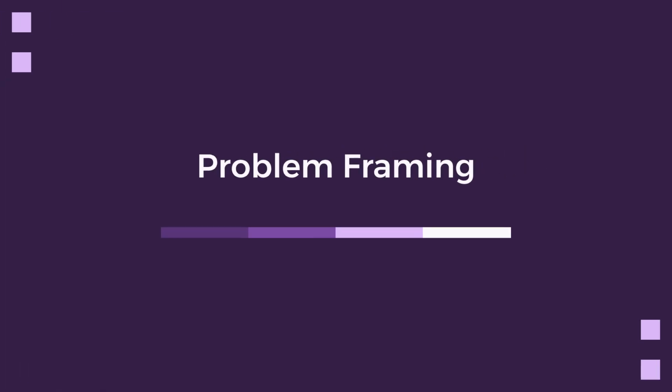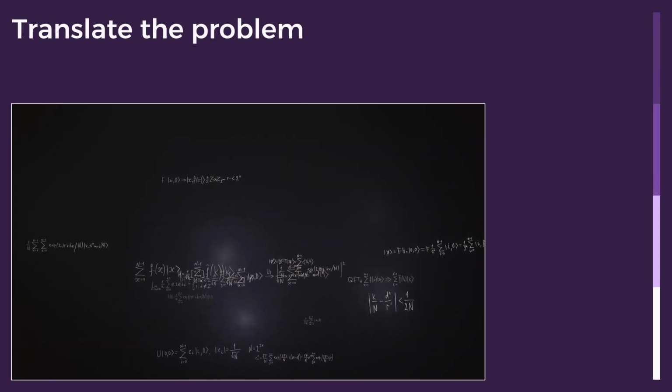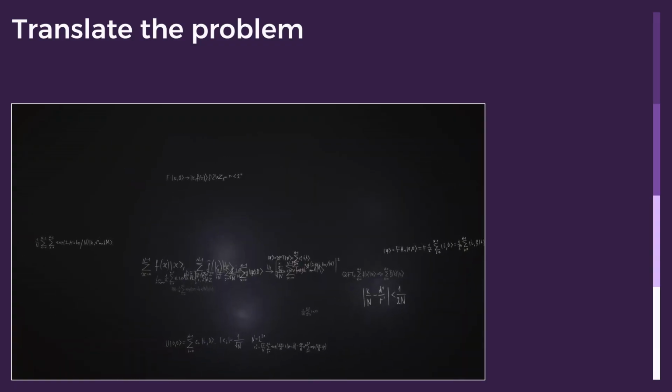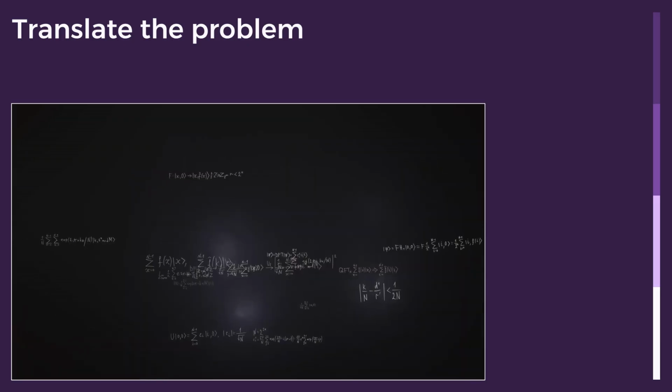The first and arguably most critical step is problem framing. Before any AI can tackle a task, it needs to understand exactly what the task is. This isn't as simple as just telling it, "balance my budget." Instead, we need to translate the real-world problem into a language the AI can understand: numerical data and mathematical relationships.